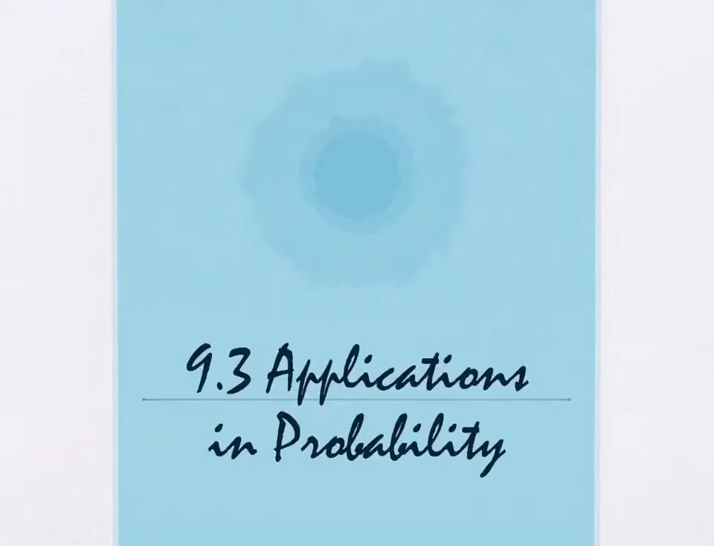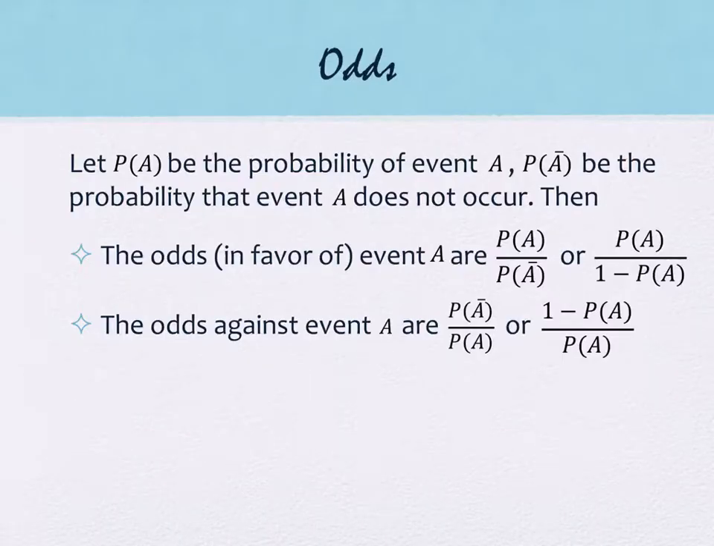Section 9.3. Today we are going to take a look at some applications in probability. As fun as you thought those tree diagrams were, we're going to do some more of them today. We're also going to look at another application, that's where we're going to start, of one of the places that you commonly see probabilities used, but with a little bit different spin. And that language is called odds.